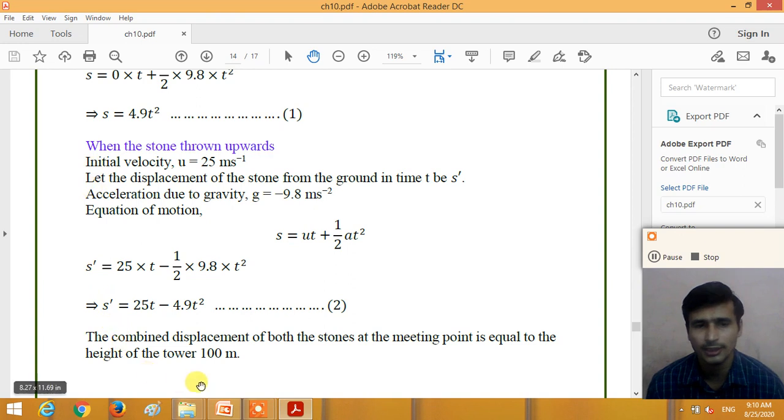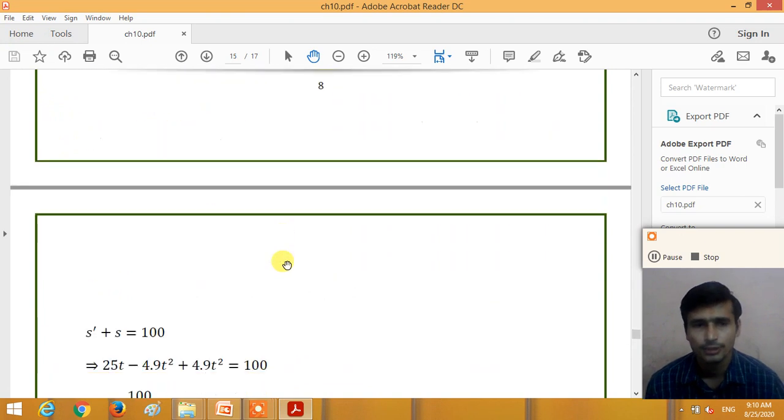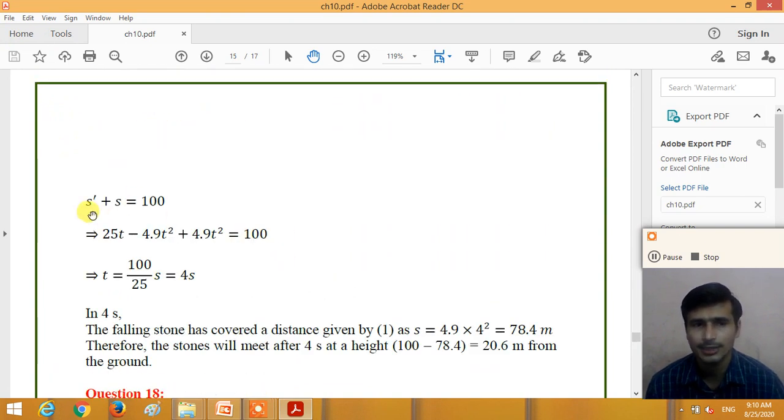So the total distance is 100 meters, so s plus s dash is equal to 100 meters. So 25t - 4.9t² + 4.9t² = 100. Here 4.9t² plus and minus cancel out, so 25t = 100.